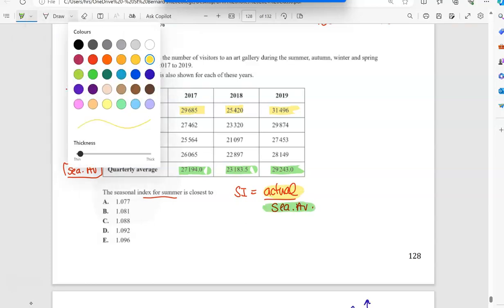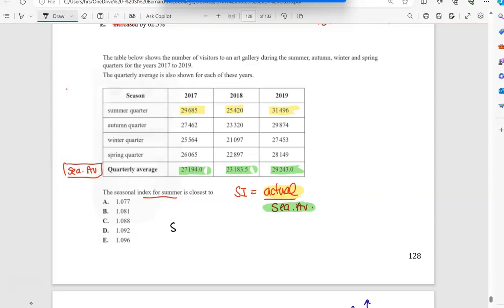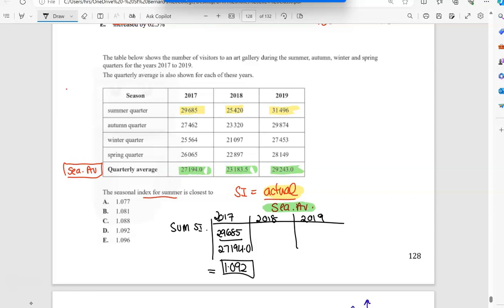So I'm going to find the summer seasonal index for every year, say 2017, 2018, and 2019. So it will be the actual, 29,685, divided by the average, which is 7194.0. That ends up being 1.092. So that's the summer's seasonal index for that year.